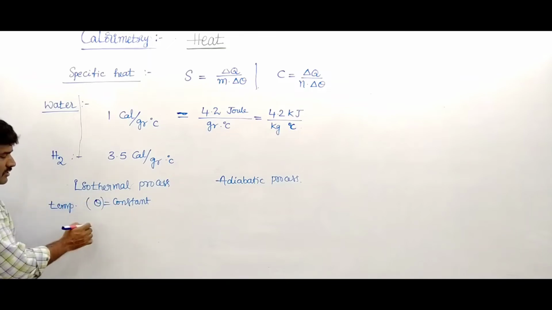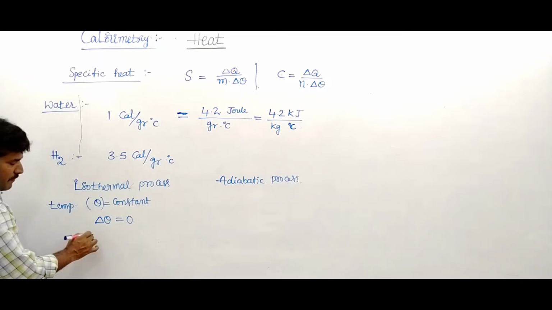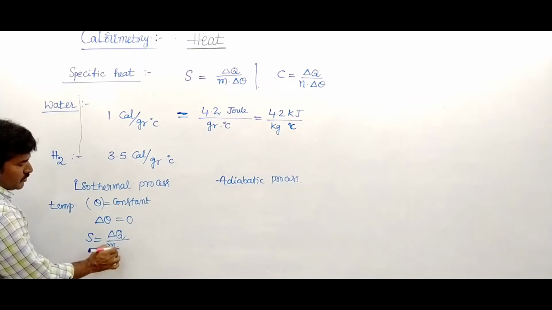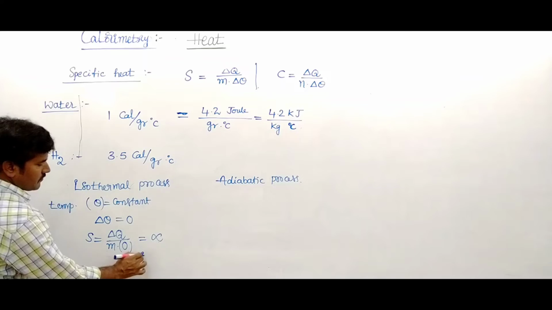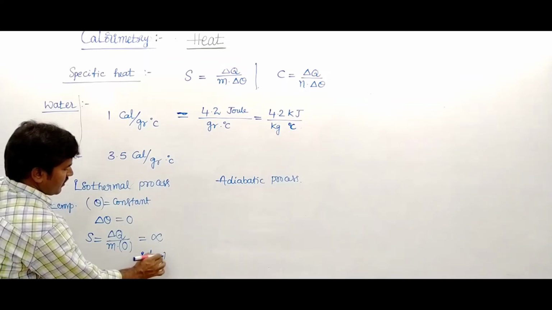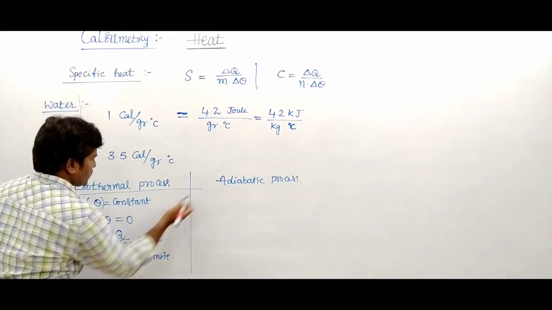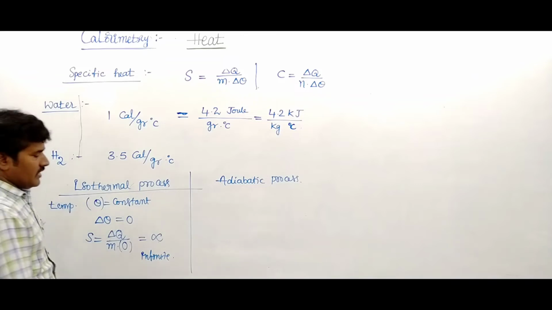When temperature is constant, change in temperature becomes 0. Then specific heat S equals delta Q upon M into 0, so its value becomes infinite. Specific heat in isothermal process is infinite.